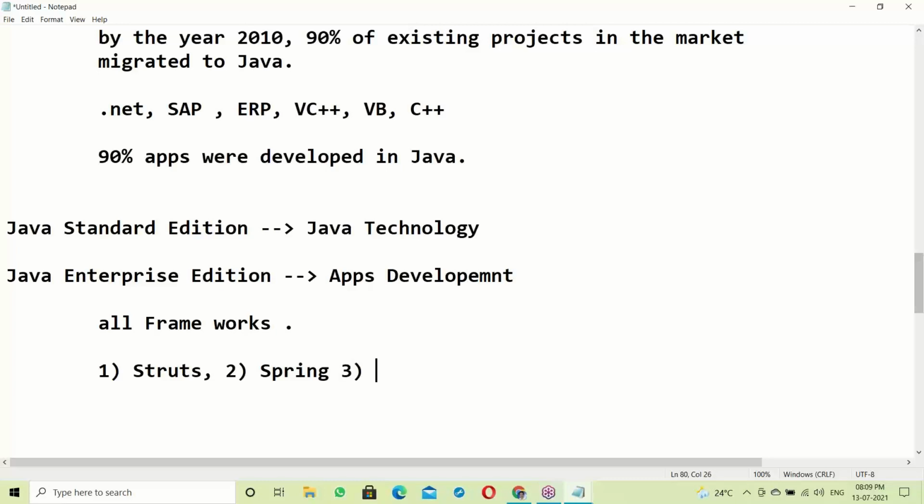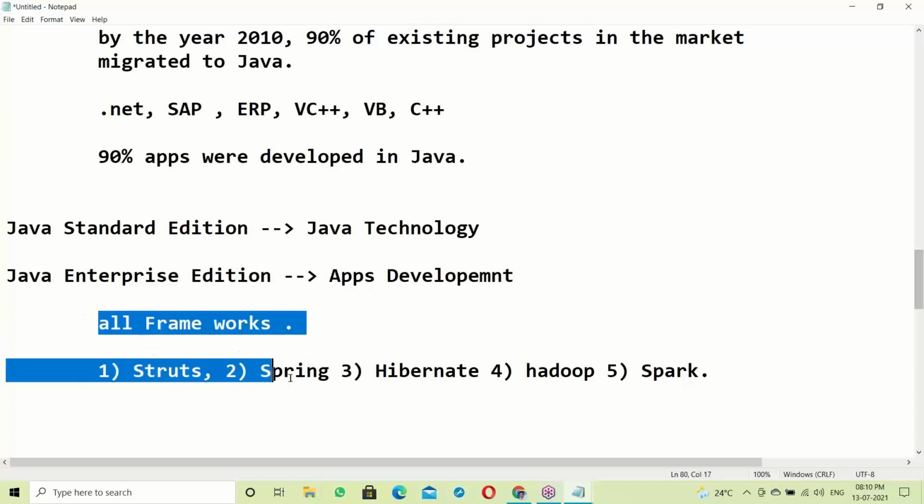Struts framework, Spring framework, Hibernate framework, Hadoop framework and Spark framework. They are all part of Java.